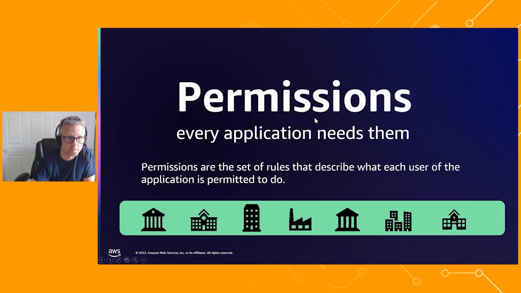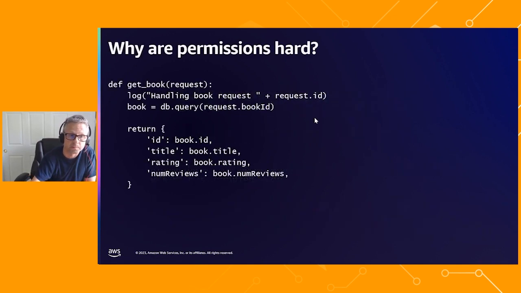So let's get started. Amazon Verified Permissions is, as the name suggests, all about permissions. So what are permissions? Well, permissions are the set of rules that describe what a user of an application is permitted to do. If you're an application developer building an application, you need to think about how you manage and control what users of the application are allowed to do, what functions they're allowed access to, what data they can get to. Verified Permissions provides a way for you to formalize the definition of those rules in the form of policies. And we'll get into that in a bit more detail.